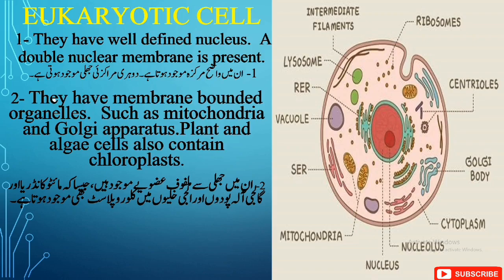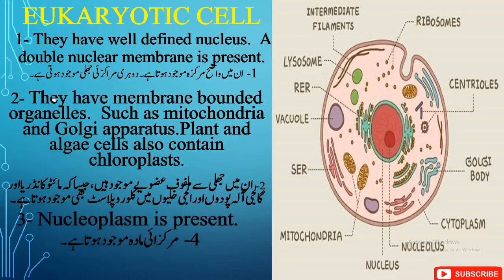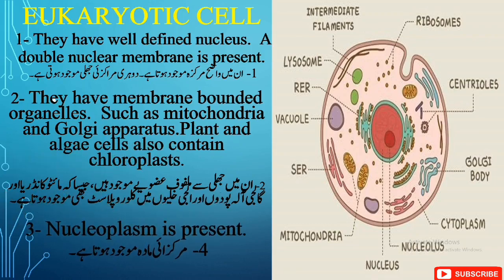In plant and algae cells, they also contain chloroplast, which is a membrane-bounded organelle. As there is a complete and proper nucleus, the nucleus also contains nucleoplasm.